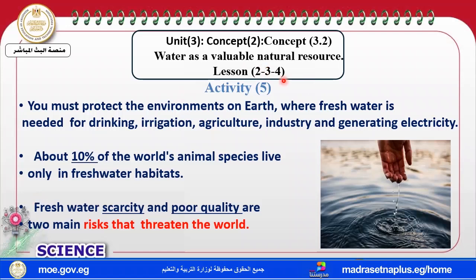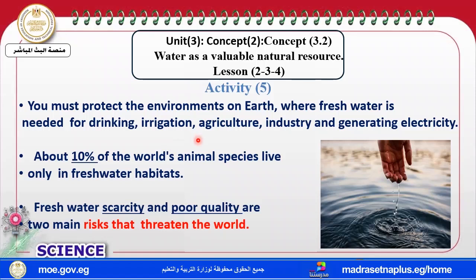My dear students, water has many types, which are fresh water and salty water. The fresh water, my dear students, is very important, and we must protect the environment and protect the fresh water on earth. Why is it very important? For many reasons, like we use it for drinking, irrigation, agriculture, industry, generating electricity, and so on.